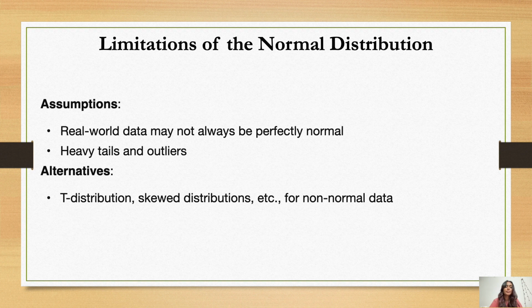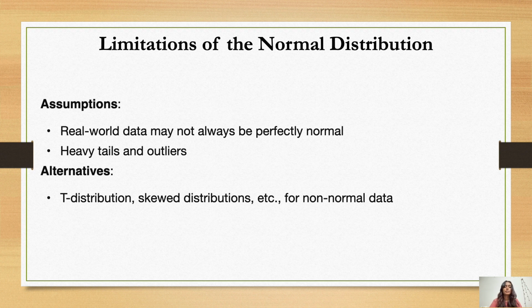Then the next is limitations of normal distribution. Limitations have assumptions and alternatives. Assumptions: real world data may not always be perfectly normal, with heavy tails and outliers. Obviously real world data can fluctuate and be imperfect. So we can make assumptions based on those data, but it is not sure that we will get a perfect answer. Then alternatives: t distribution, chi-squared distribution, etc.